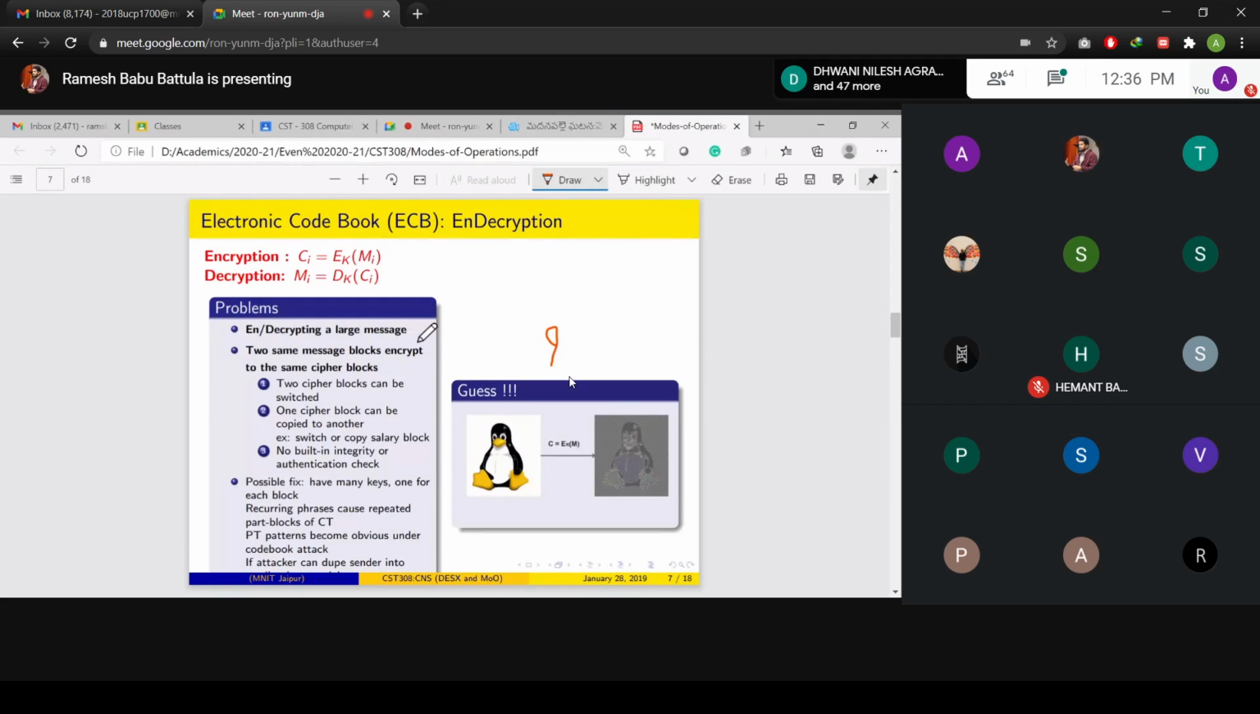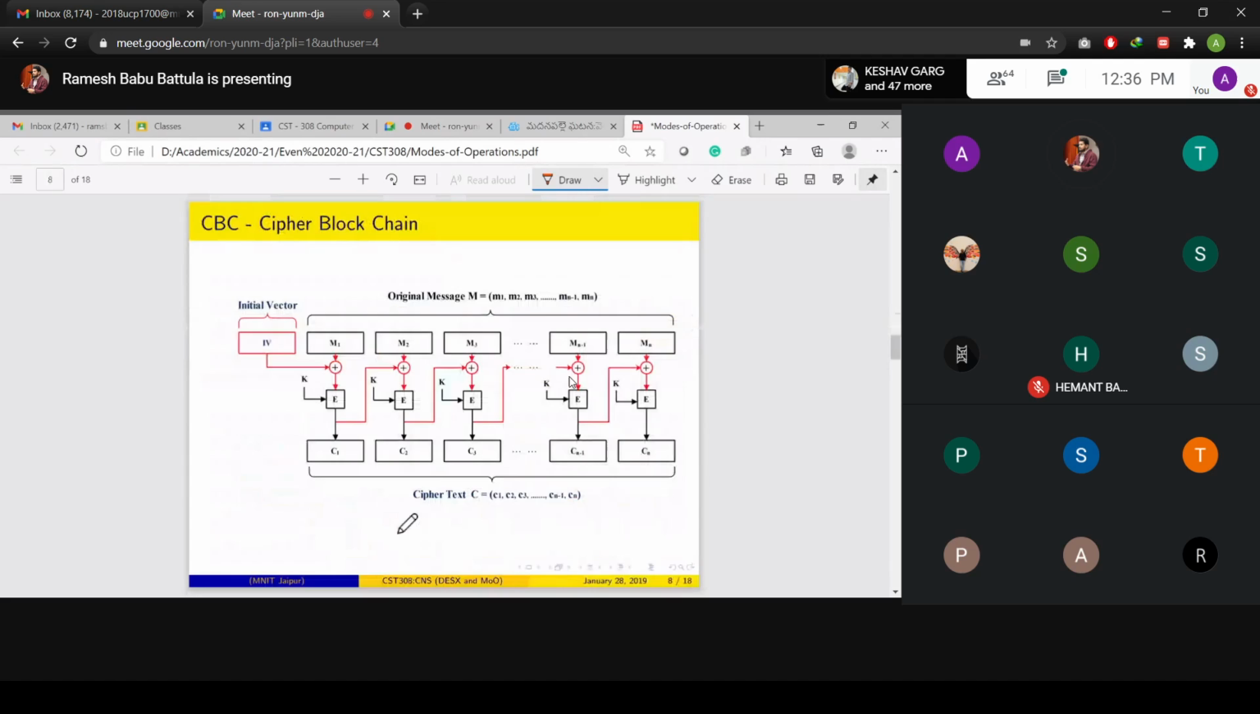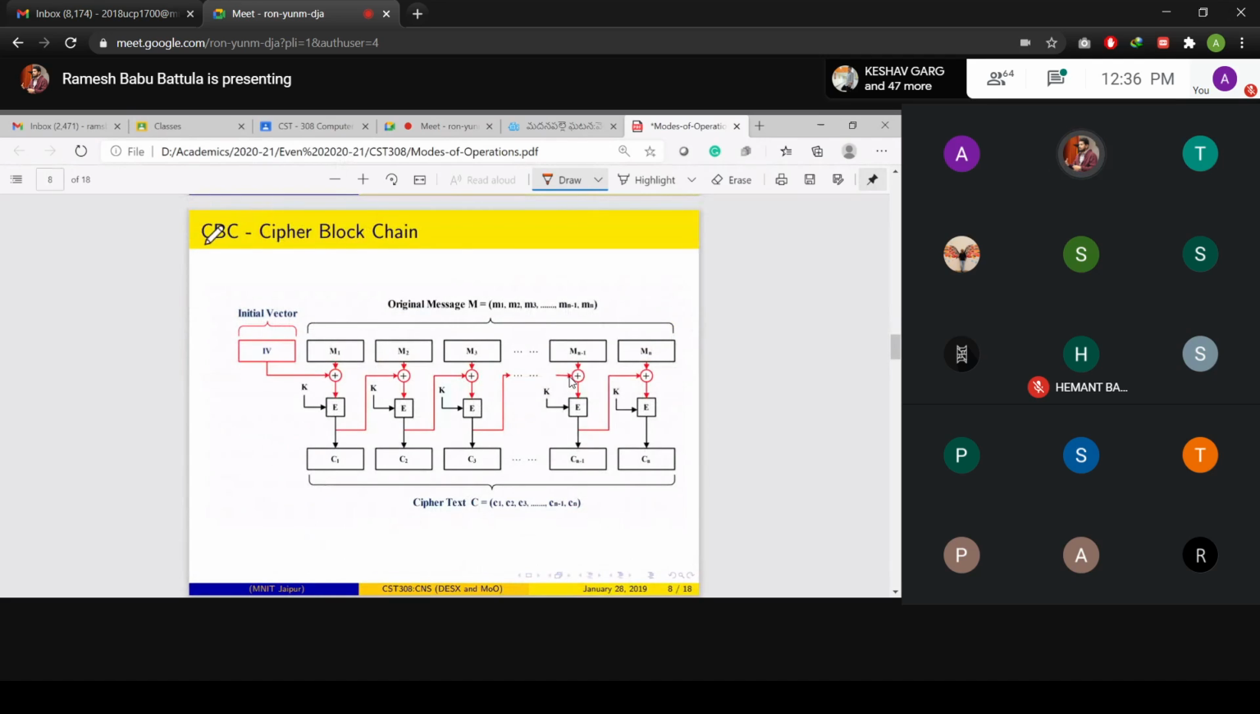When encrypting a large message, two same message blocks encrypt to the same cipher blocks. So two cipher blocks can be switched, one cipher block can be copied into another, and there is no built-in integrity or authentication check. Recurring phrases cause repeated blocks of ciphertext, and the plain text pattern becomes obvious under a codebook attack. That's why they proposed the cipher block chaining concept.